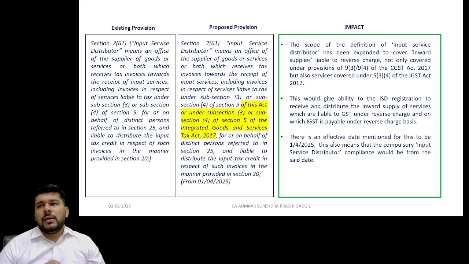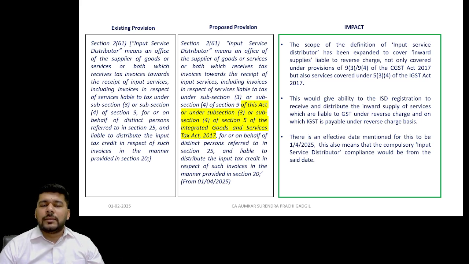Till now, what was happening was that the reverse charge mechanism transactions, particularly by way of an interstate supply, were missing out from the gamut of this distributor definition.